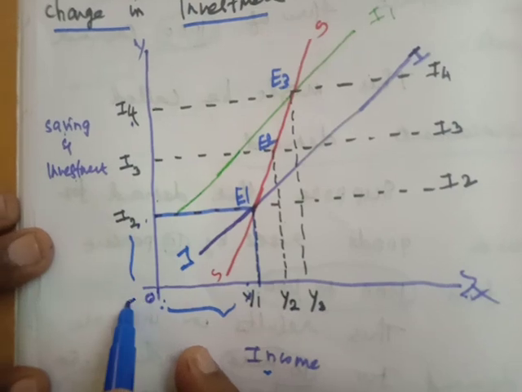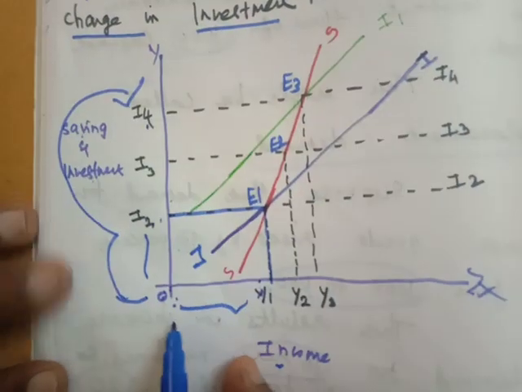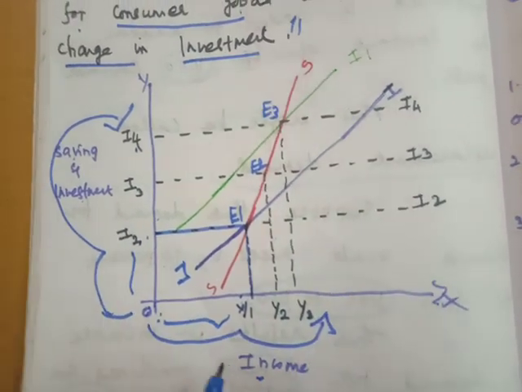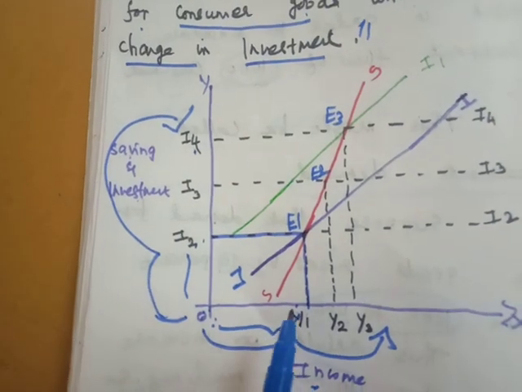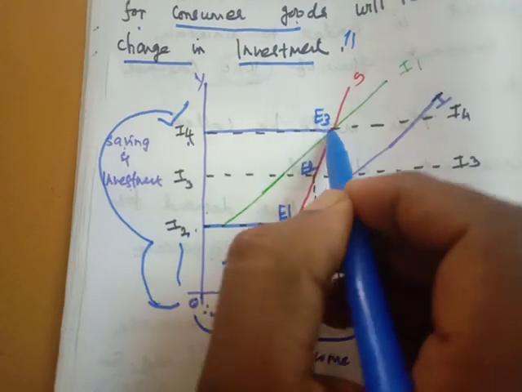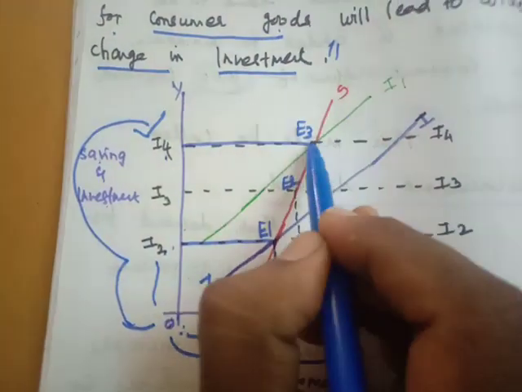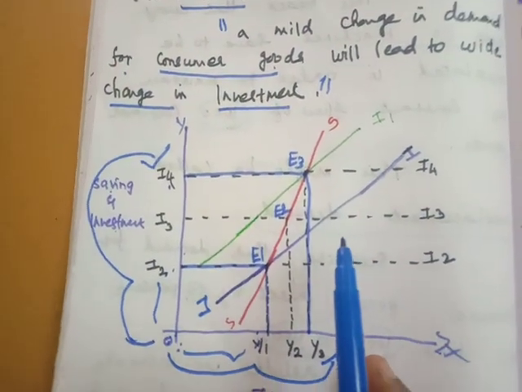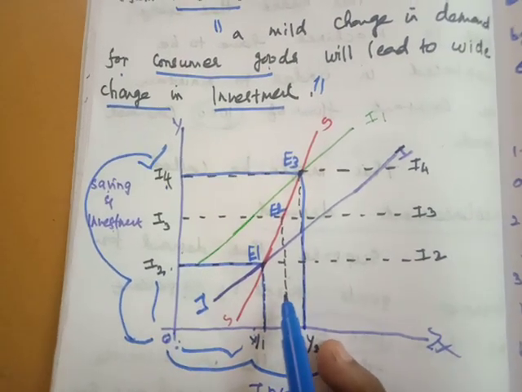The new equilibrium point is called E3, because here the income and investment lines meet at point E3. Here the increase in investment from I2 to I4 is purely exogenous.